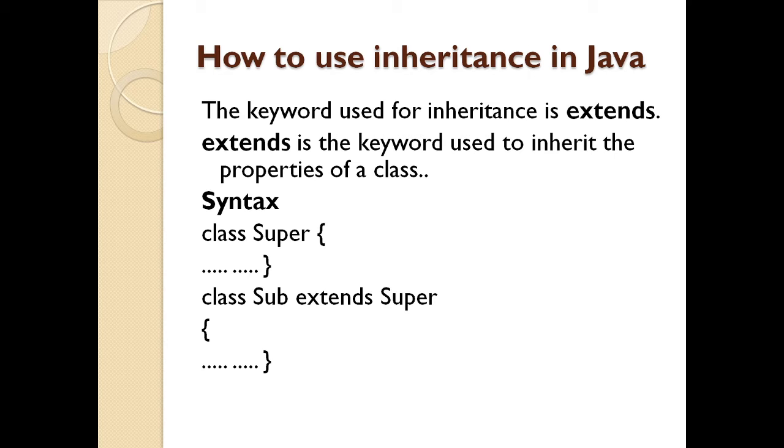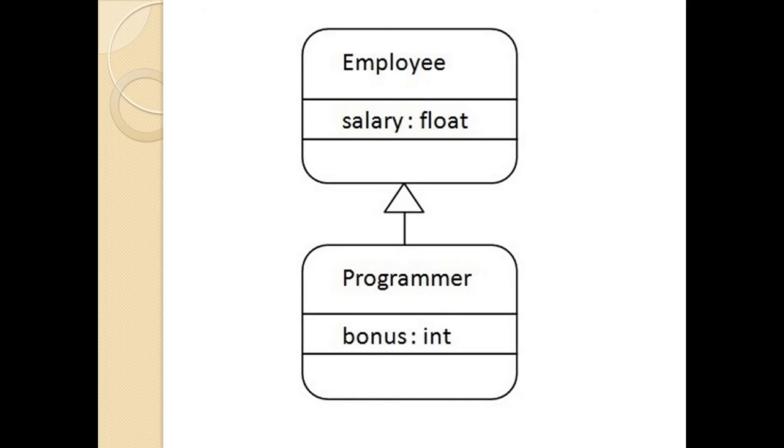Now proceeding further, look at an example here. Here I have the base class Employee, and salary is float. I have derived a class Programmer from the class Employee. So it will have the data member salary of type float, it will have the members of Employee, and it will also have its own members, that is bonus, an int. So I have extended Programmer from the class Employee.